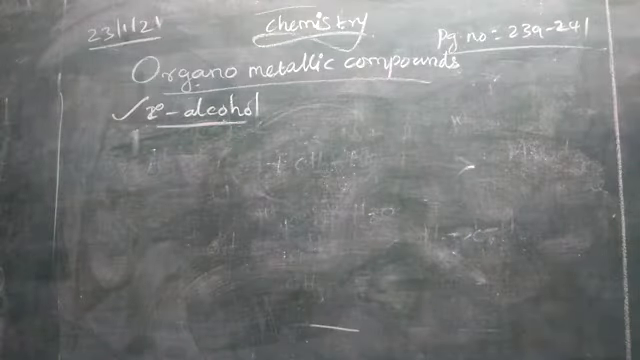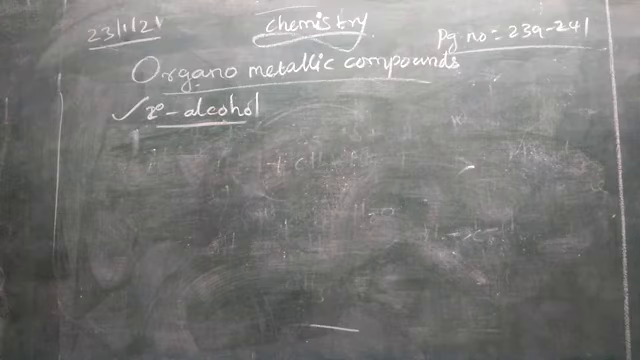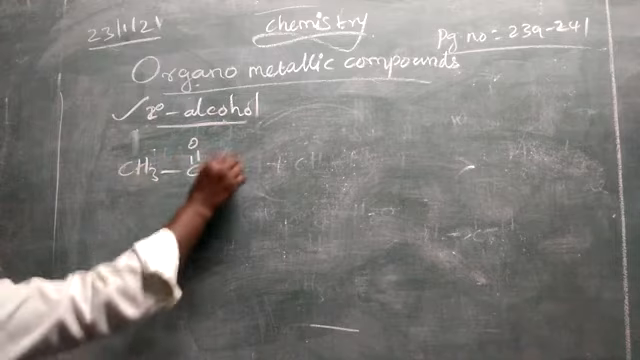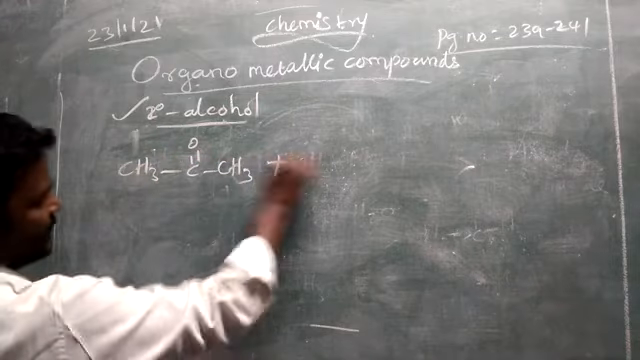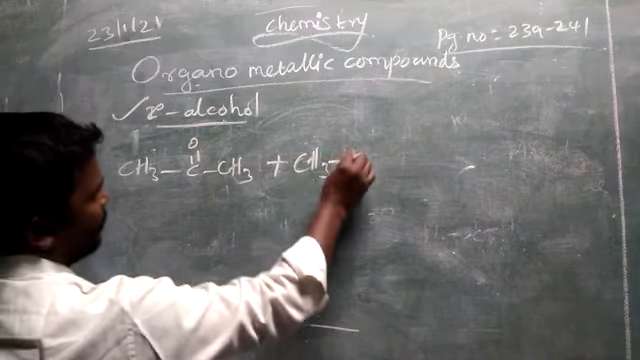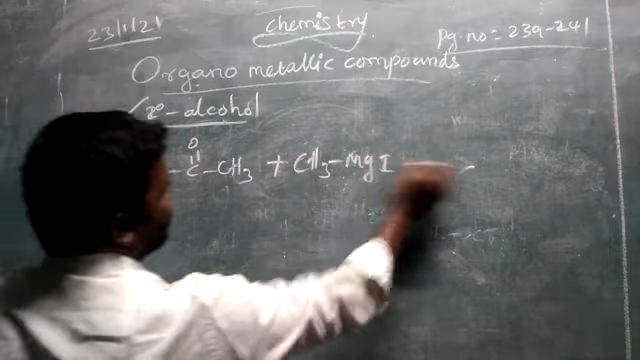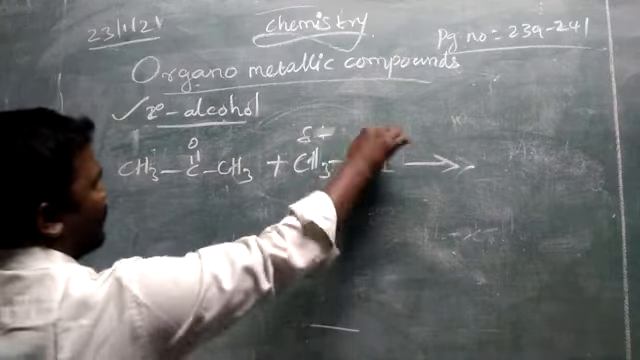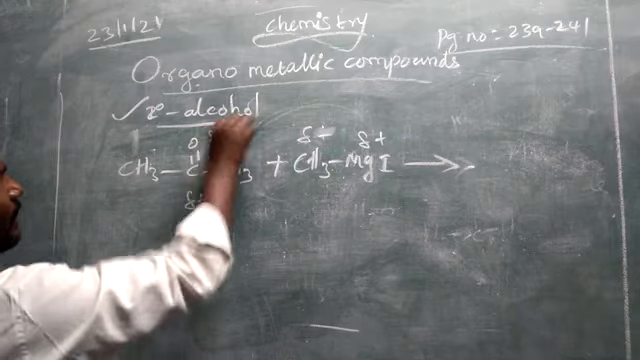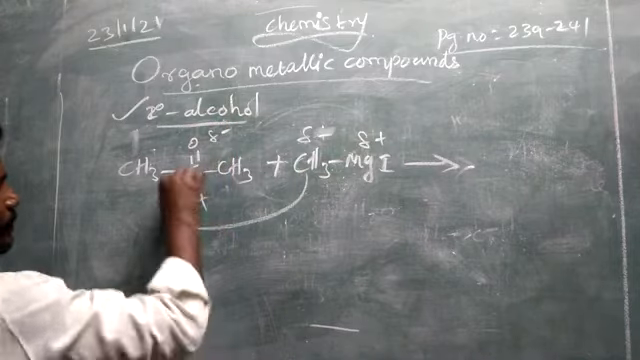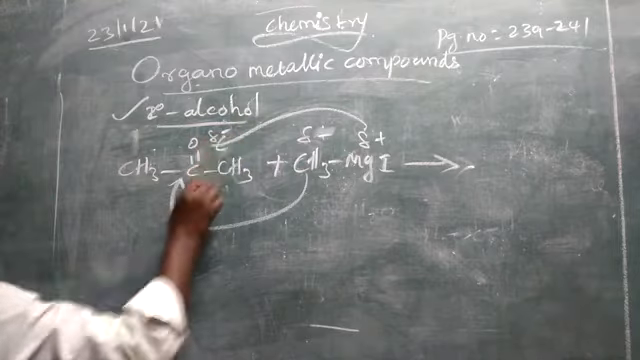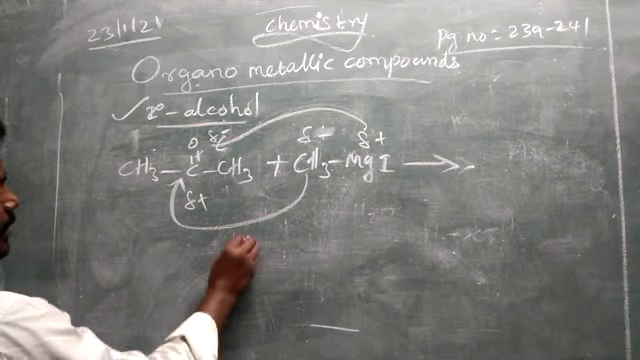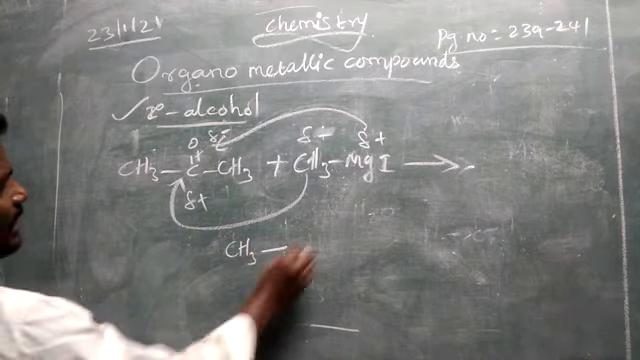Let us take one ketone, acetone, CH3COCH3, which reacts with Grignard reagent CH3MgI. Partially positive, partially negative: negative to positive, positive to negative. So the double bond becomes a single bond. Let us write the intermediate product, CH3.